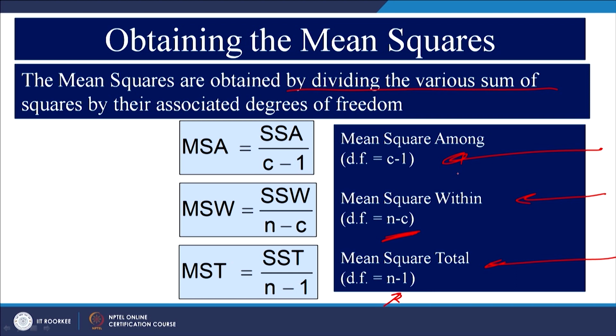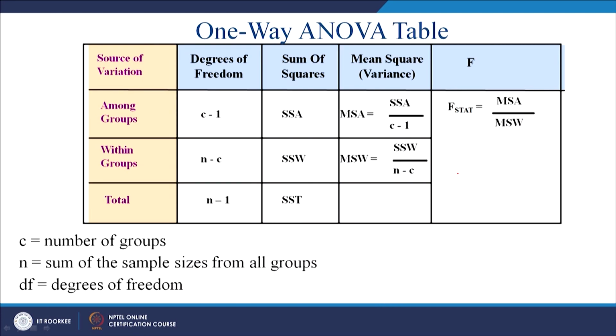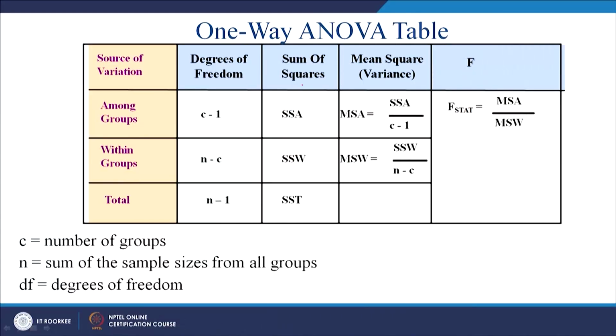C is the number of groups, right. So, this is how the one way ANOVA table looks like, the output from, let us say, Excel or Minitab or any other software. You will have degrees of freedom, sum of squares and mean square, and then F statistics.